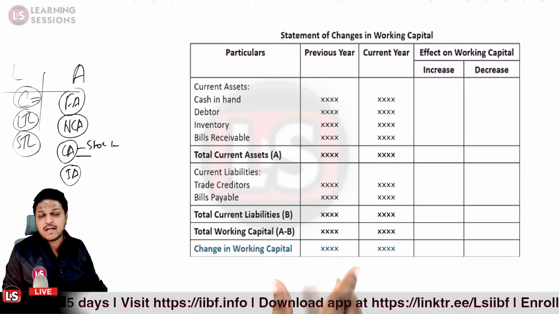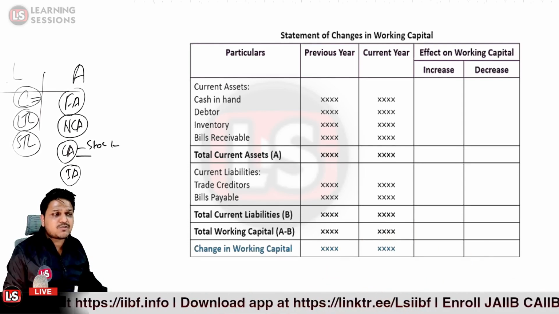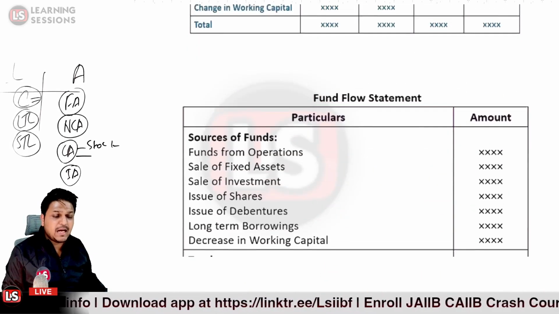So from here we can get to know the change in the working capital, and that is related to the statement of change in working capital. I hope that you must have understood.